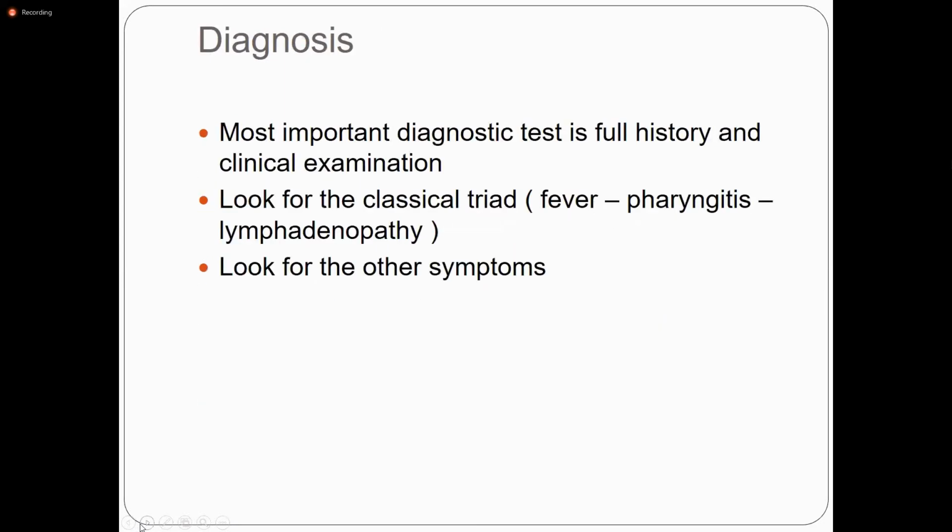Okay, how to diagnose infectious mononucleosis? What is the most important? Most important for diagnosis is a full history and clinical examination. Look for the classical triad: fever, pharyngitis, lymphadenopathy. What is the triad? Fever, pharyngitis, lymphadenopathy, and look for the other symptoms.